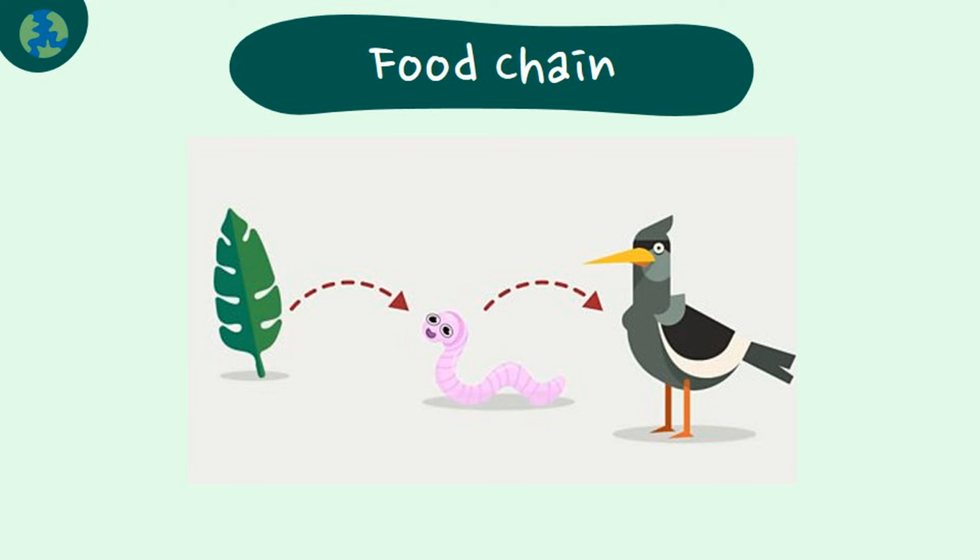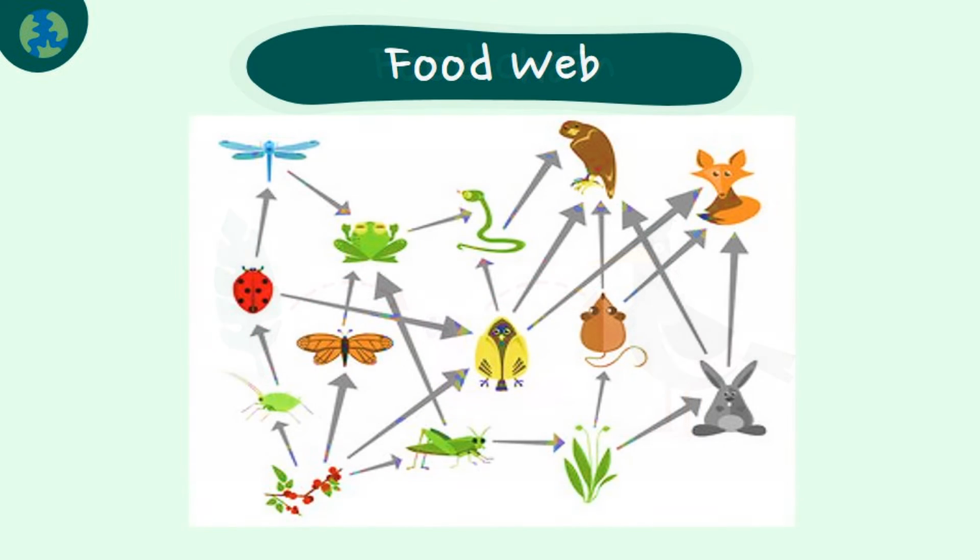For example, a leaf produces its own food from sunlight. A worm eats the leaf. A bird eats the worm. When the bird dies, bacteria break down its body, returning it to the soil where it provides nutrients for plants like grass. A food web consists of all the food chains in a single ecosystem. Each living thing in an ecosystem is part of multiple food chains. Each food chain is one possible path that energy and nutrients may take as they move through the ecosystem.